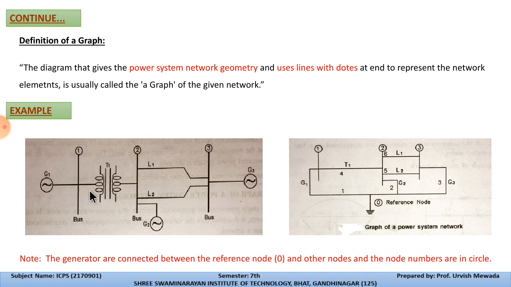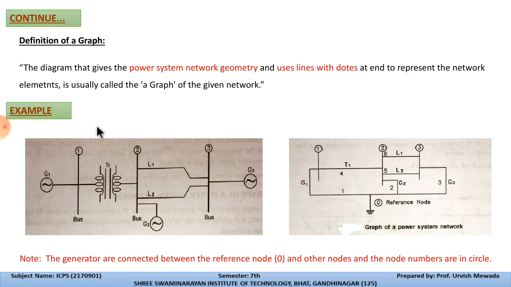Now this generating station G1 is connected with this bus, and then it is connected with the transformer 1, then the transformer is again connected with the bus. With this bus we have two transmission lines and one generating station, means G2, and the two transmission lines are again connected with the bus number 3, and with bus number 3 generating station 3 is connected.